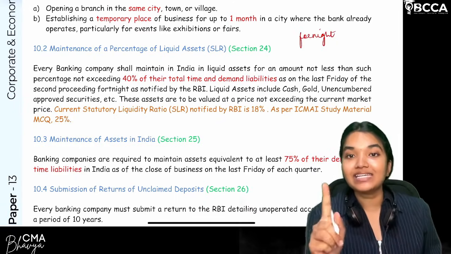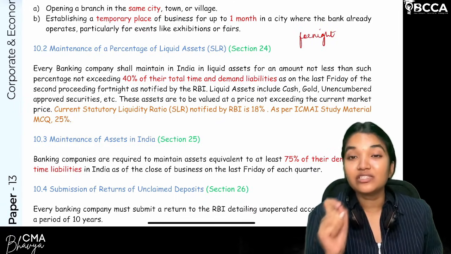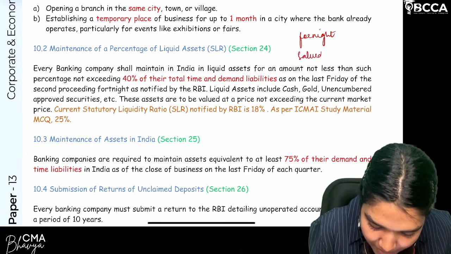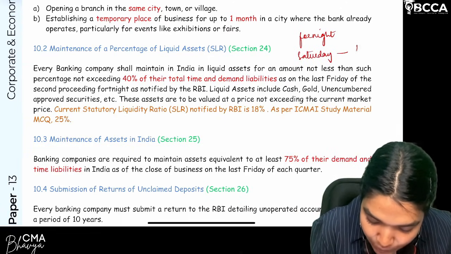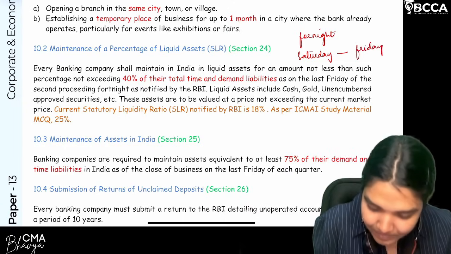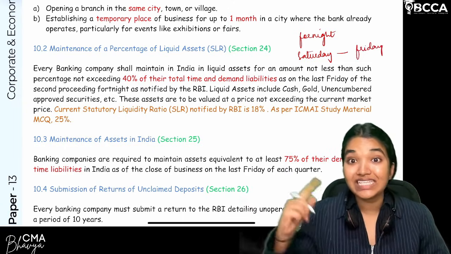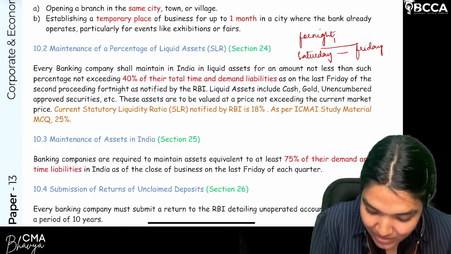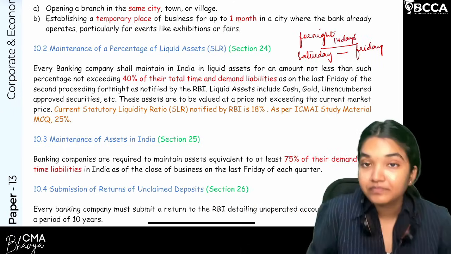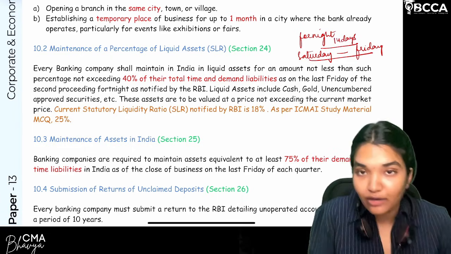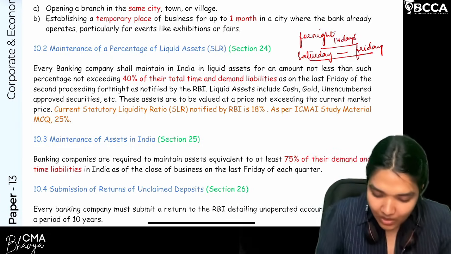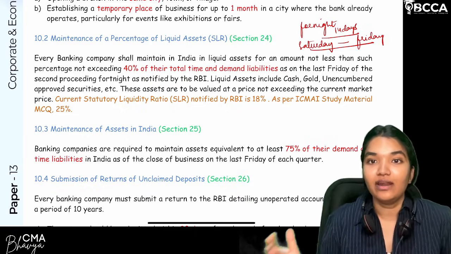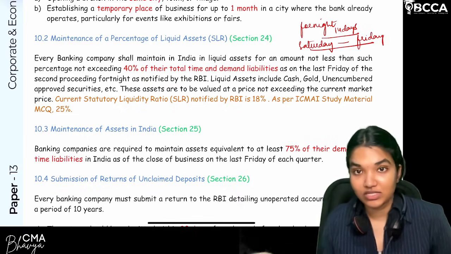As per the RBI's terminology, a fortnight is a 14-day period starting from Saturday to the next Friday, not that Friday. 14 days, that means a 2-week period. Are we clear? This is a fortnight. Now, let's assume I'm not actually going to the calendar to find out what's a Saturday and then what's the next Friday.